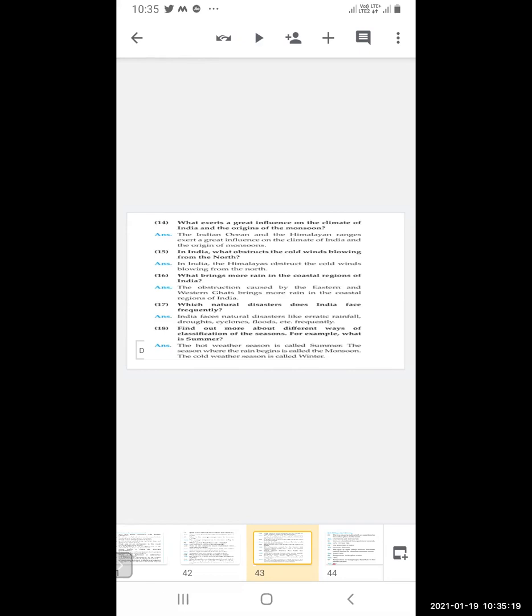Find out more about different ways of classification of season. For example, what is summer? The hot weather season is called summer. Then the season where the rain begins is called monsoon, and the cold weather season is called winter.